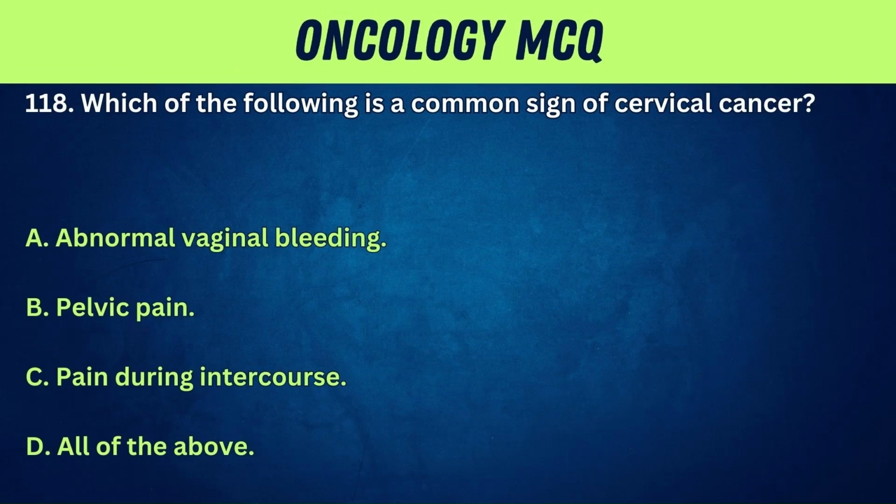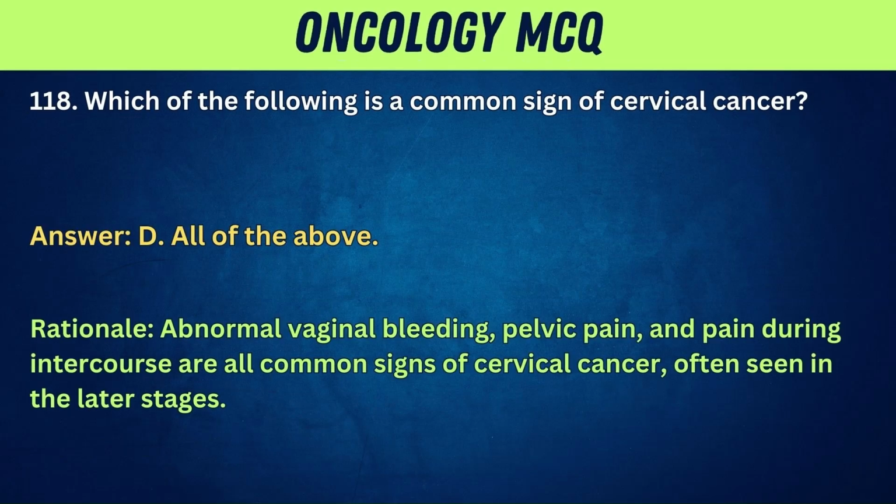118. Which of the following is a common sign of cervical cancer? A. Abnormal vaginal bleeding. B. Pelvic pain. C. Pain during intercourse. D. All of the above. Answer: D. All of the above. Rationale: abnormal vaginal bleeding, pelvic pain, and pain during intercourse are all common signs of cervical cancer, often seen in the later stages.